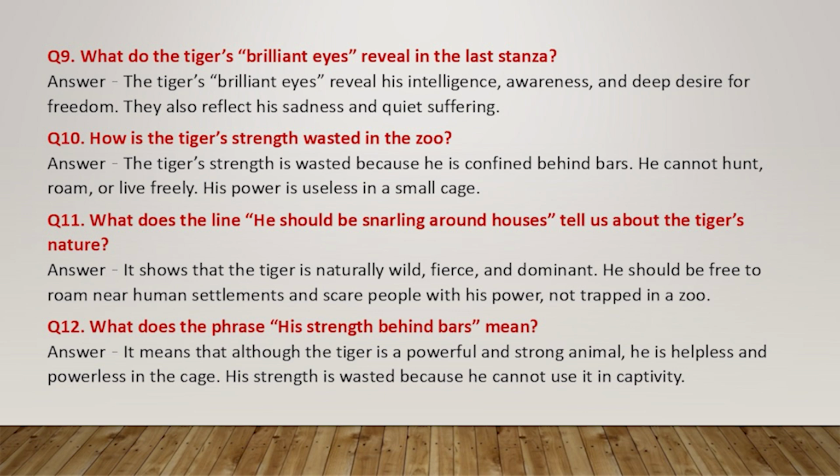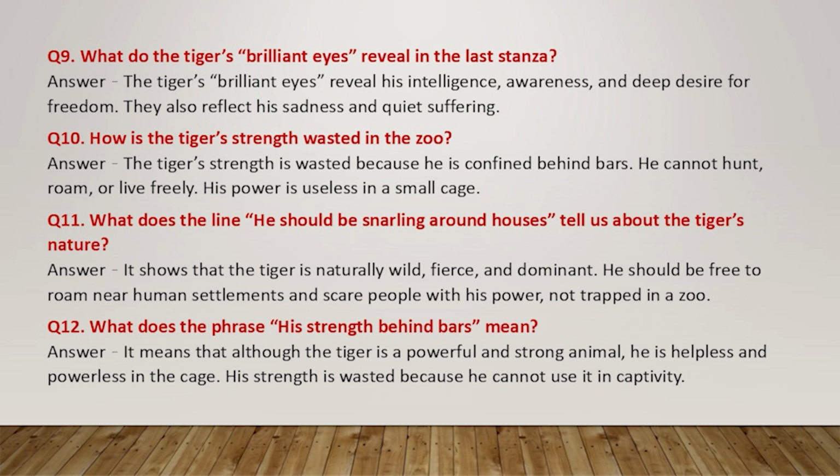Question 10. How is the tiger's strength wasted in the zoo? Answer. The tiger's strength is wasted because he is confined behind bars. He cannot hunt, roam, or live freely. His power is useless in a small cage.